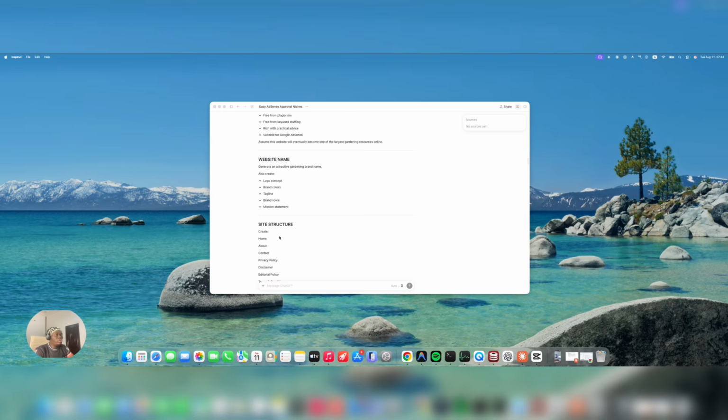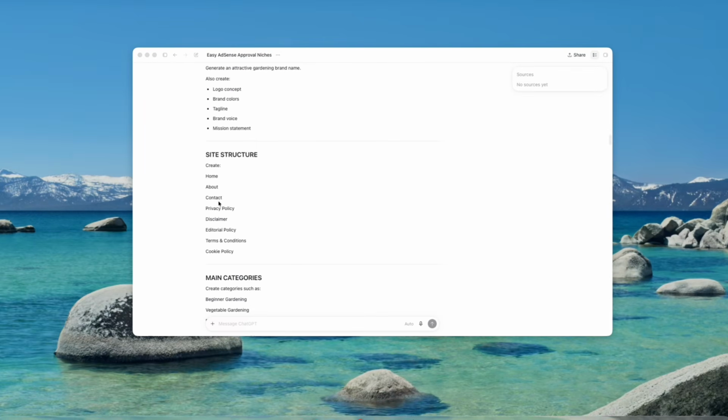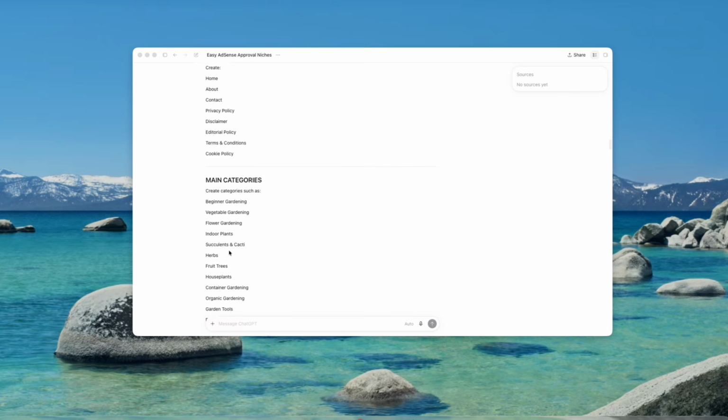But the reason why I'm going through all of this is because sometimes low value content might be the issue, but sometimes there are other underlying issues that you probably might have not discovered, right? But with this, you need to also make those changes before you apply or before you reapply for your AdSense. So create your home, about, contact, privacy policy, disclaimer, editorial policy, terms and conditions, cookie policy. So these are the basics.